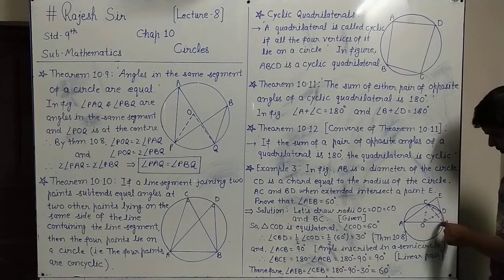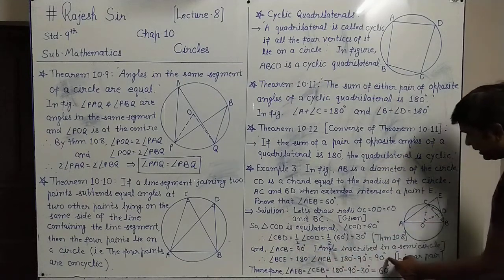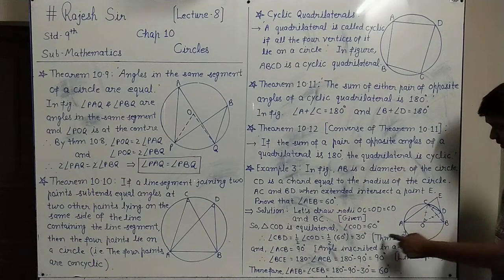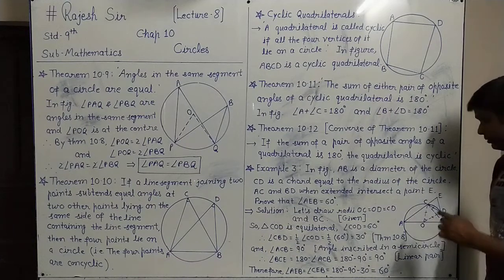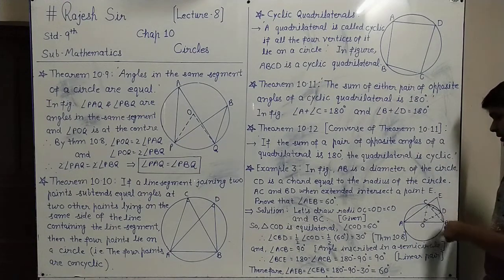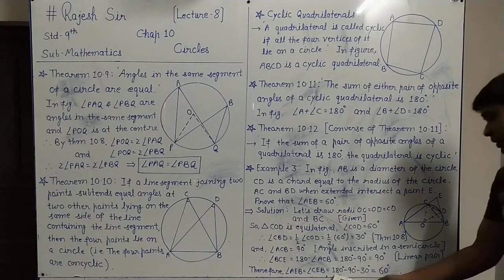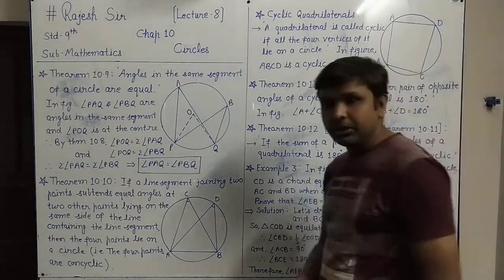This angle we have as 30 degrees, that is also subtracted. Means in this triangle, from 180 we have subtracted this 90 degree angle, that is BCE. Here we have seen it is a 90 degree angle, so we have subtracted that. And this angle we also have subtracted, that is 30 degrees we have seen here. These two angles subtracted from 180 degrees will give this angle in this triangle. So this triangle's angle is 180 minus 90 minus 30. It will give 60 degrees. That is what we want to prove. So we have proved example 3 also.